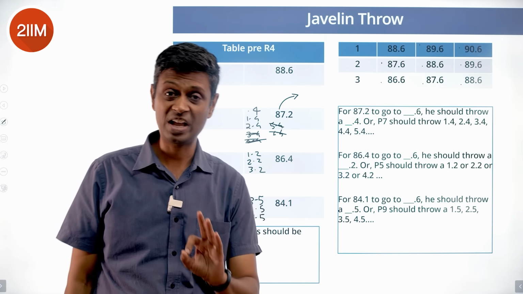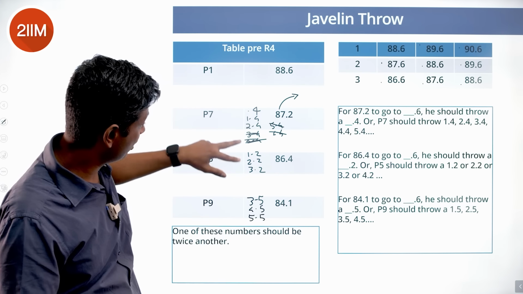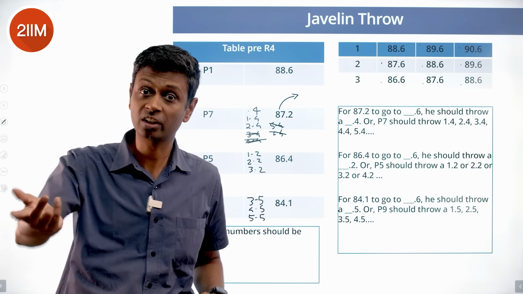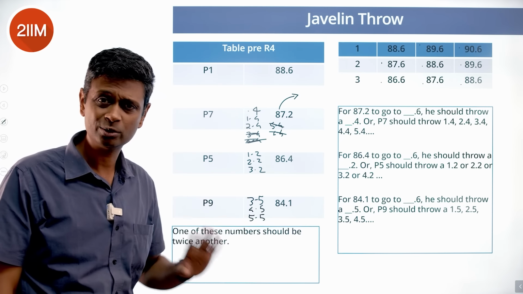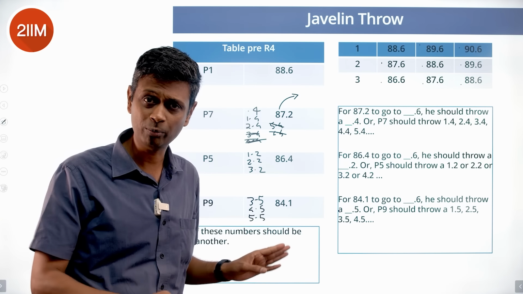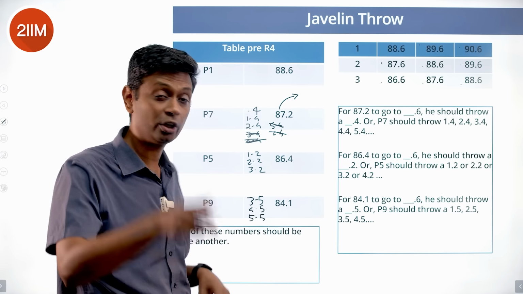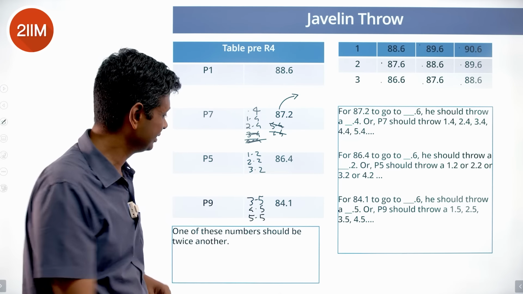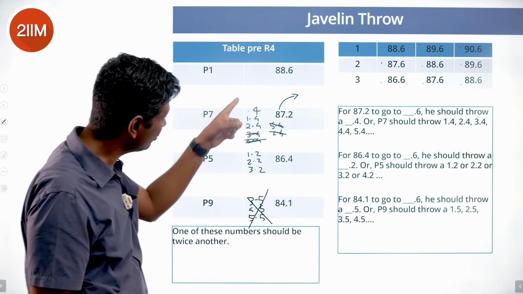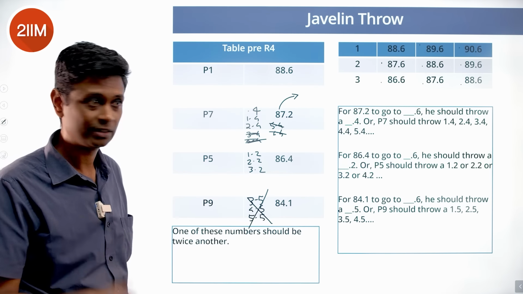Now what are we thinking? Very simple. One of these leaps is twice another. This cannot be twice. This is 3.5. There's no 5.75. 3.5 into 2 is 7. 4.5 into 2 is 9. 5.5 into 2 is 11. This is out.